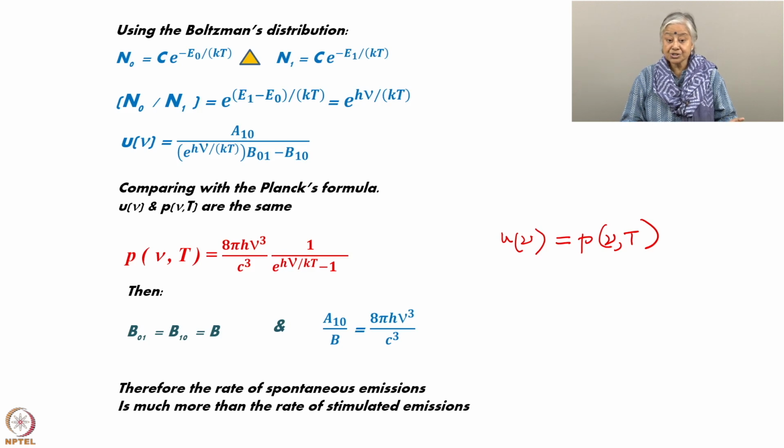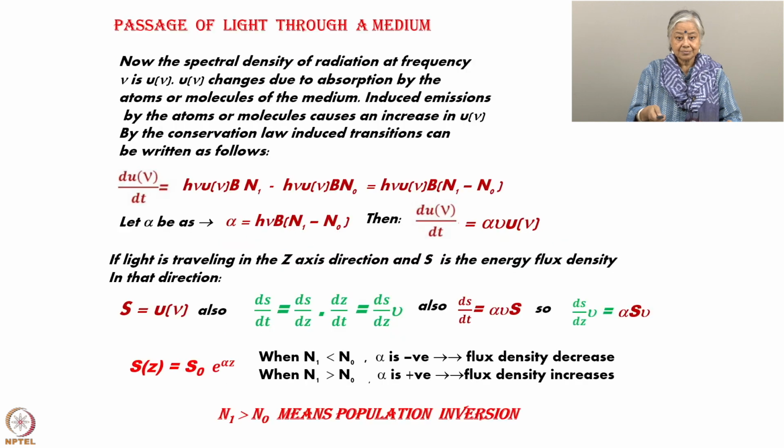Now, how to achieve this? If you have an equilibrium system the way I have described, it does not happen. The spontaneous emission rate is faster and it will take over, and the stimulated emissions will just get lost in time. Now, there is a way forward. So, let us see what is the way forward.